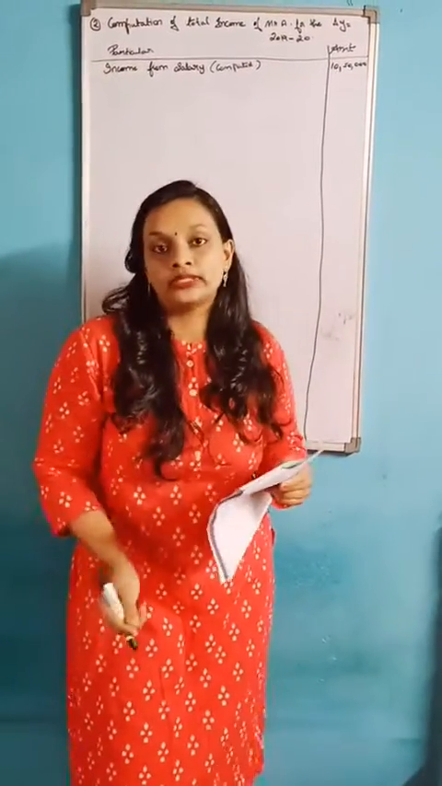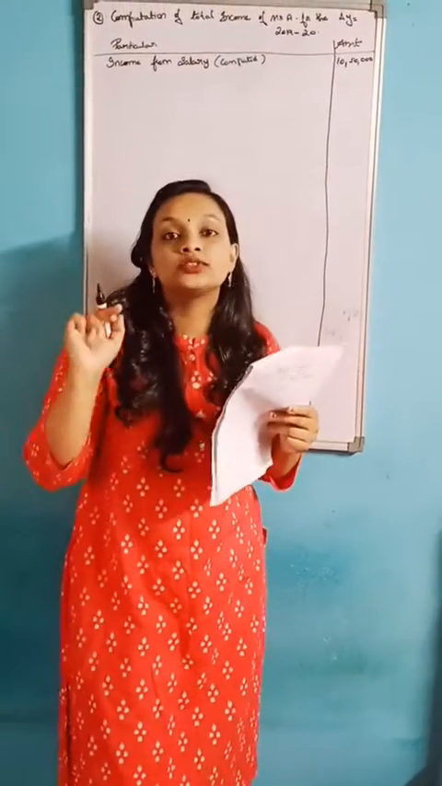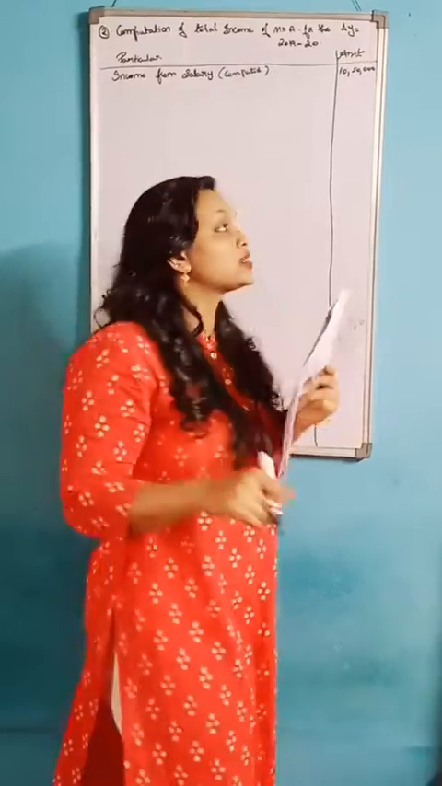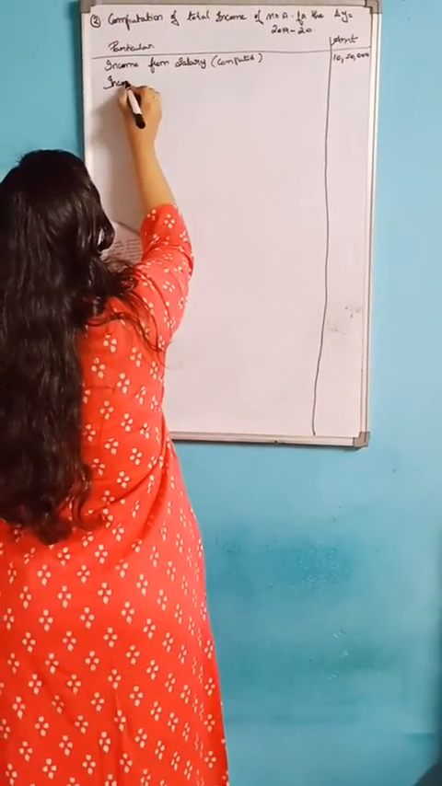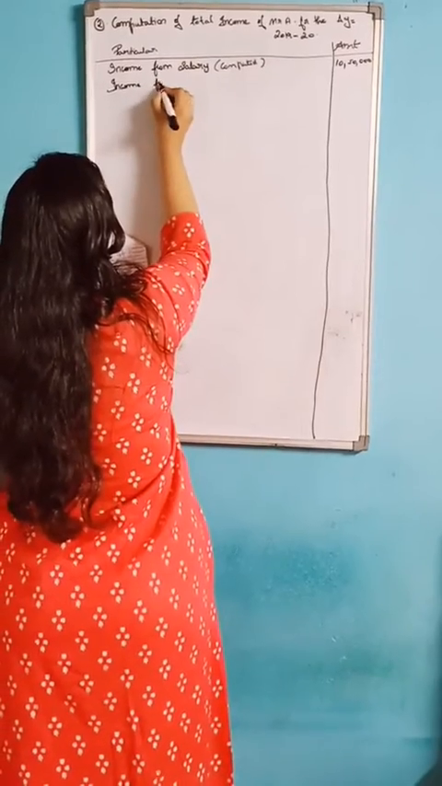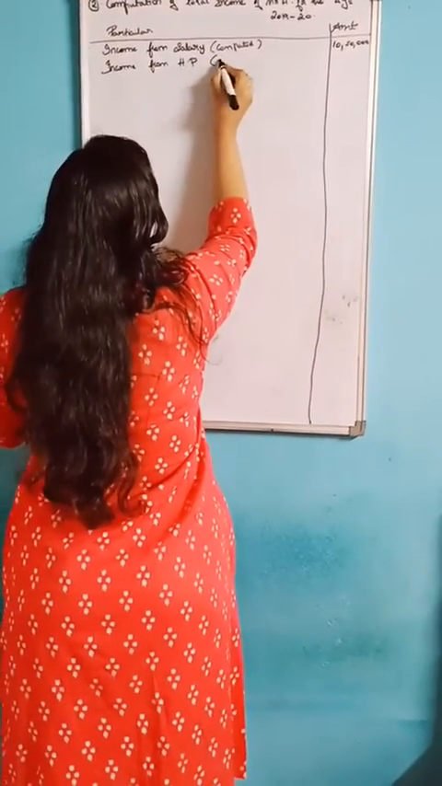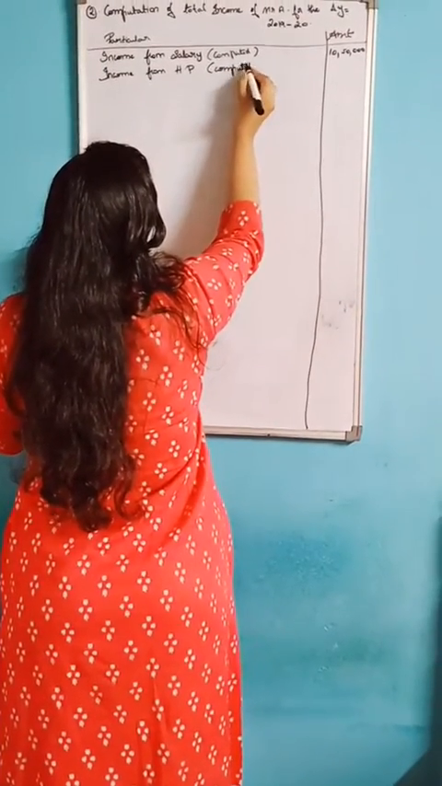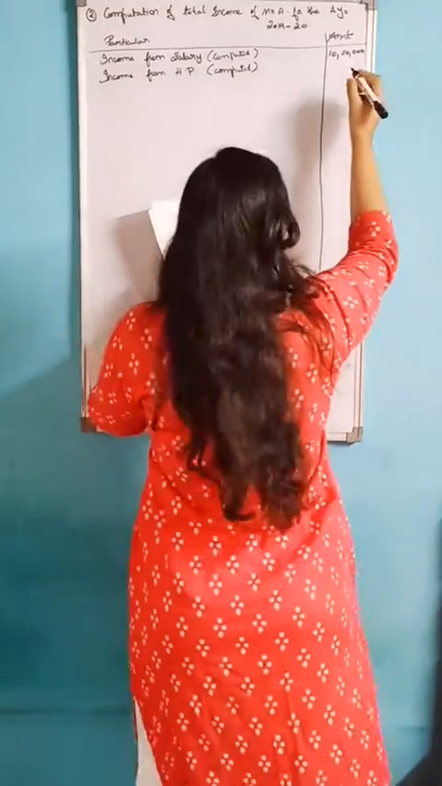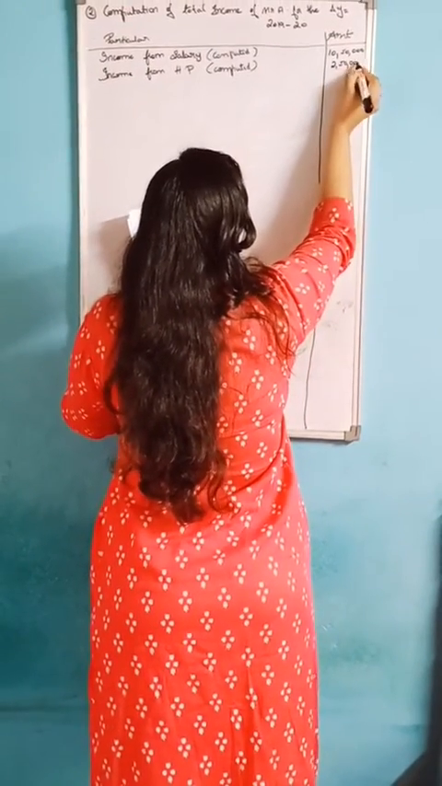Next one is income from house property. It's computed, so you should write the direct amount column, that is 2,50,000. So income from house property that is computed. You can write it in the direct amount column, that is 2,50,000.